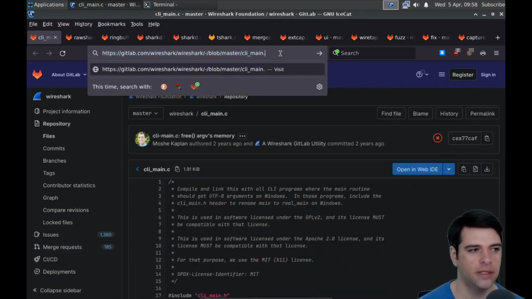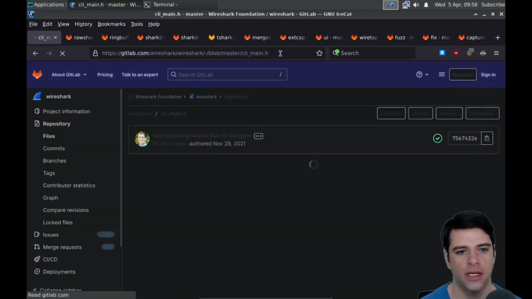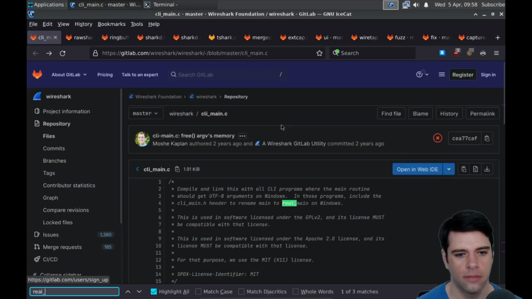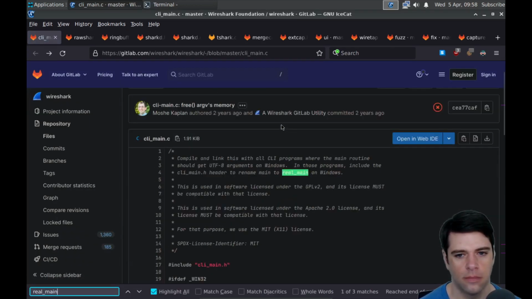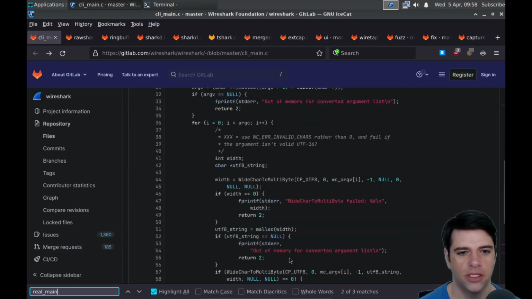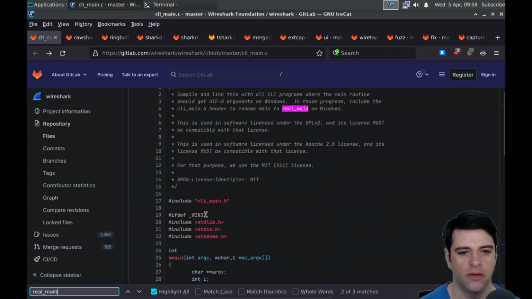Let's see if we can look at the header file. I believe it was just called main.h. And yeah, okay, so if Win32, we have real main. And then what if not Win32? We're going to define main to be real main. Otherwise what? What is real main? I'm not sure what the other real main is. Is this just on Win32? If def Win32. Okay.